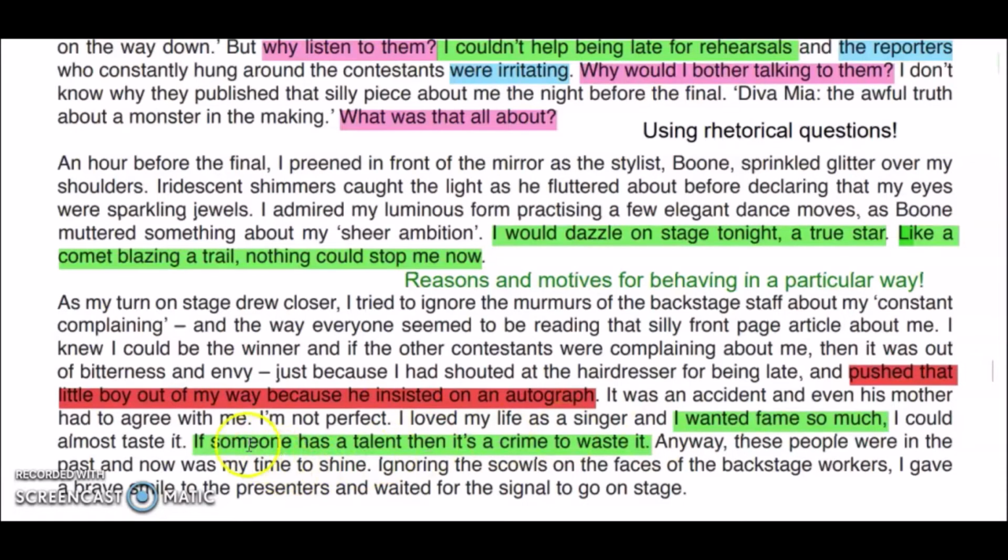That's why, if someone has a talent, then it's a crime to waste it. She had her feelings that she's got a talent. So if you are not showing your talent to others, it means you're committing a crime. So in your diary entries, you have to be true to yourself, no matter how badly you behave, how badly you show yourself to others. You have to write the reasoning behind that, because when you're talking to yourself, you are talking about all the ugly things in you.